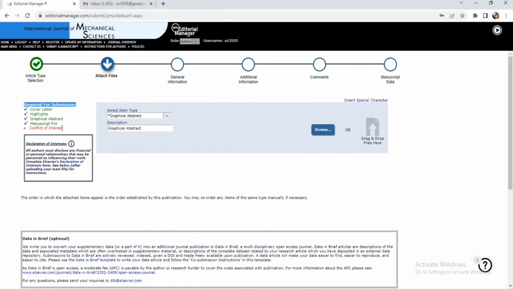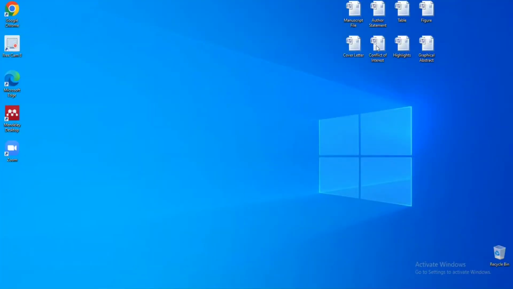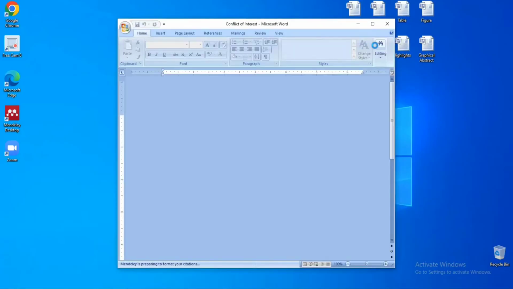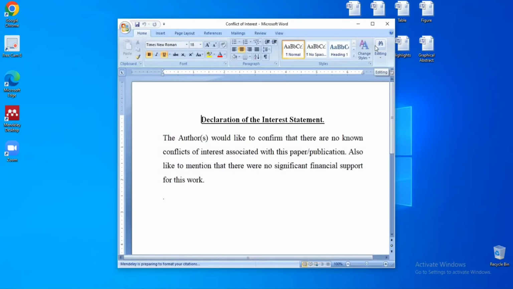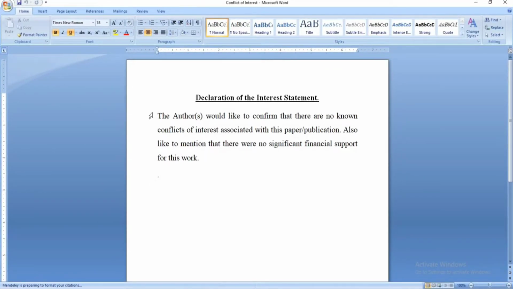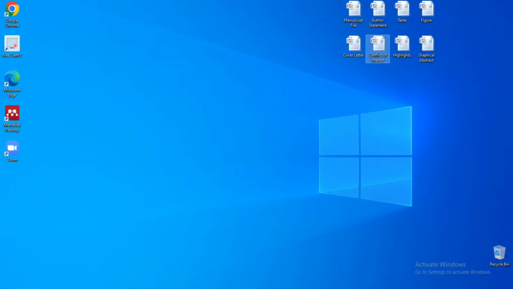The last one is the conflict of interest. If there is any conflict of interest, or if you have taken any funding from any organization, you are supposed to give the funding agency's name. So this is the declaration of interest. I would like to confirm that there is no known conflict of interest associated with this paper or the publication. Also, I would like to mention that there was no significant financial support for this work. So this was self-funded work.